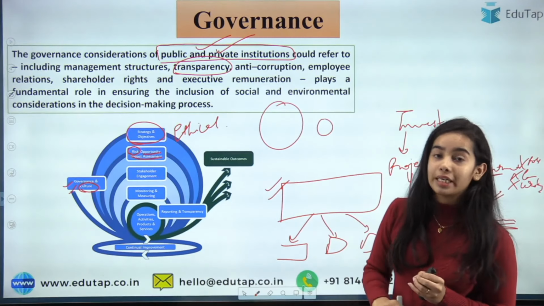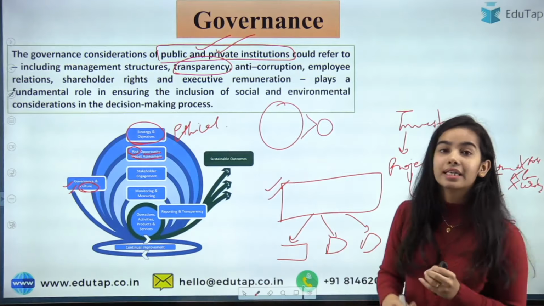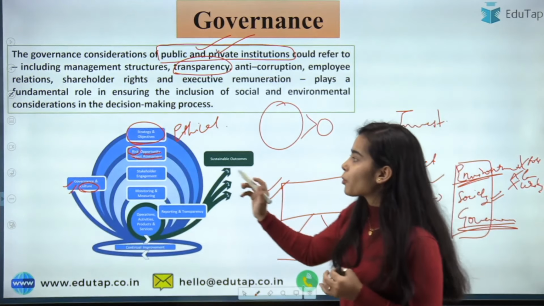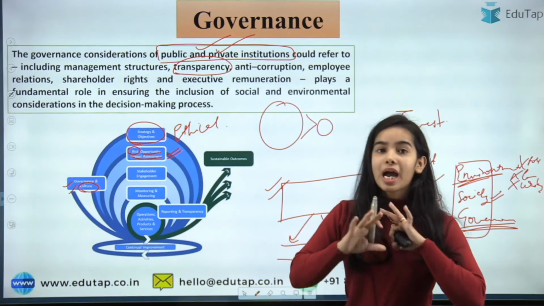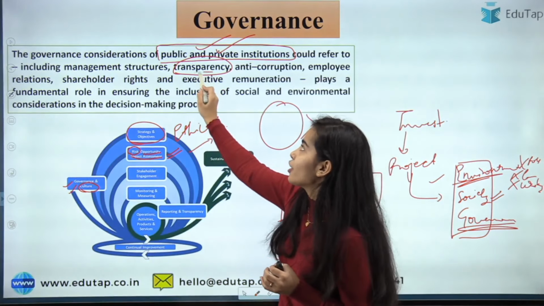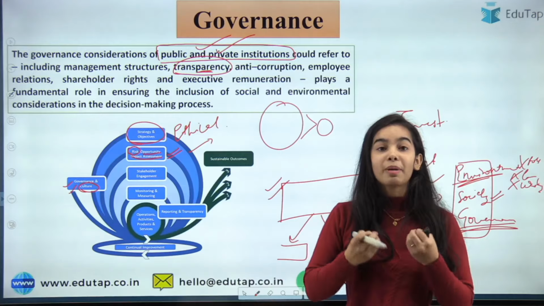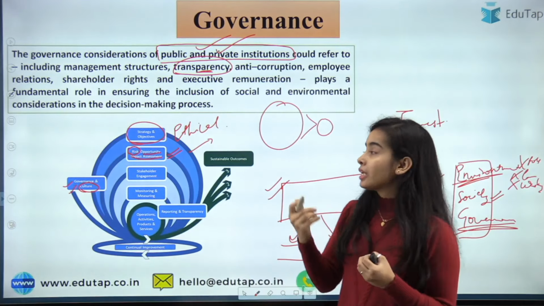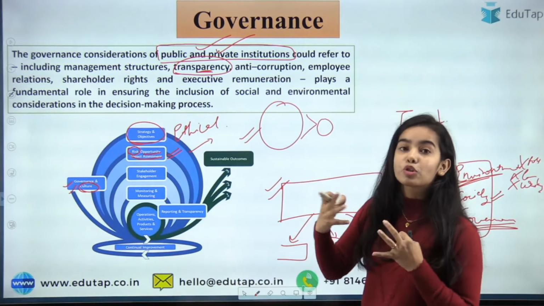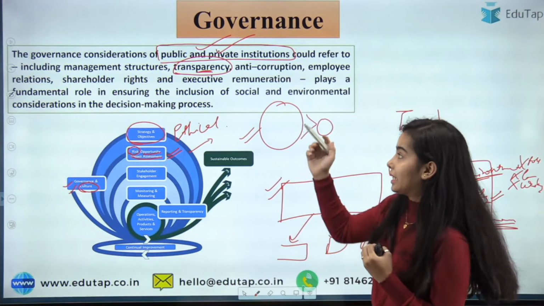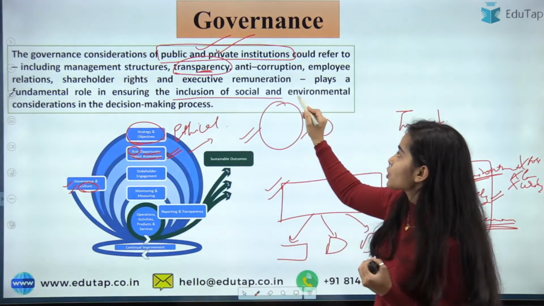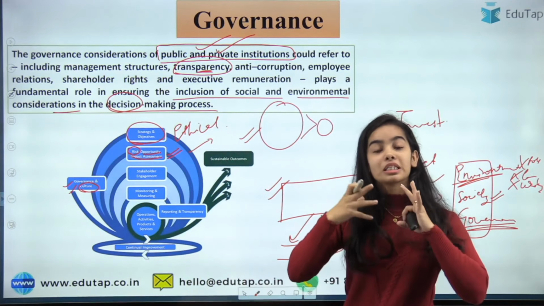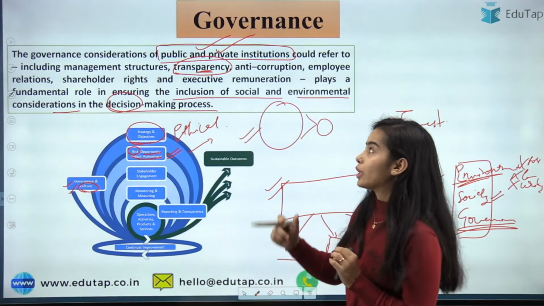Of course the benefits are greater than the harm, so you should take this project. Such opportunity impact assessment should happen in a transparent way. That is good governance, that the management is looking after the society and the environment also. In this way they are including social and environmental considerations in the decision making process, so they can take into account projects that actually benefit the society.